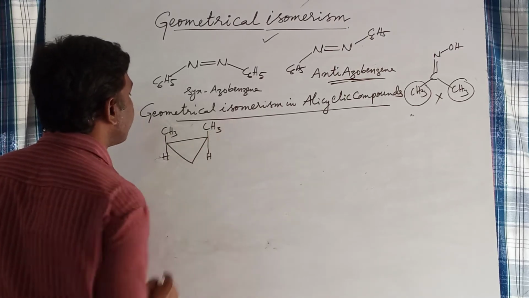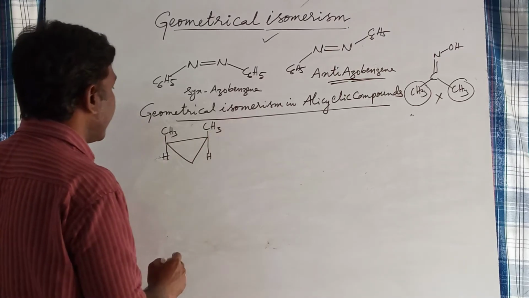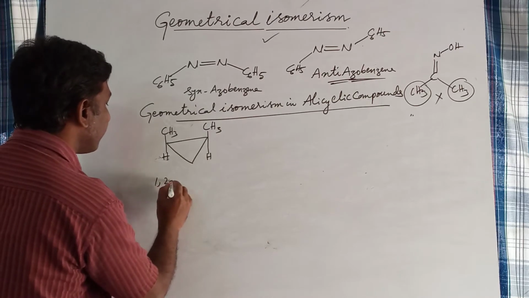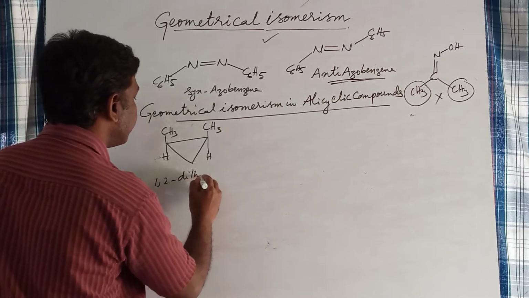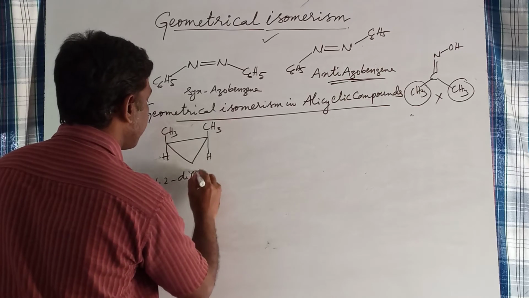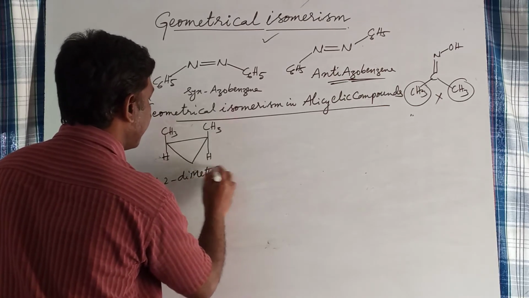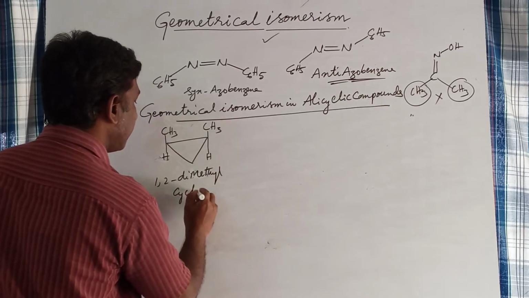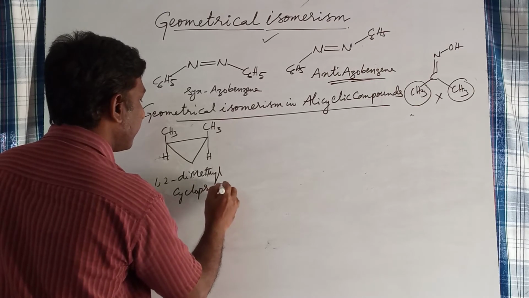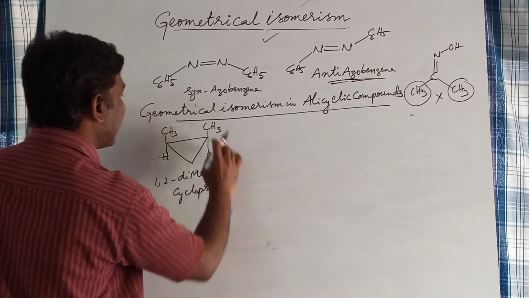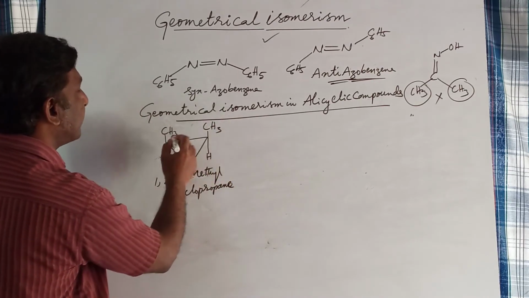this is a disubstituted cyclopropane, 1,2-dimethylcyclopropane. Here, due to the rigid ring structure, different arrangements are possible.